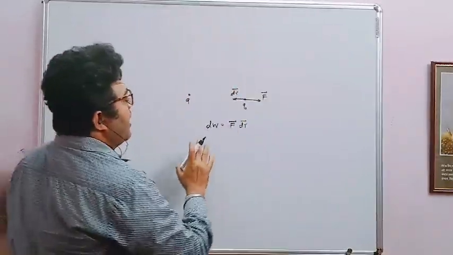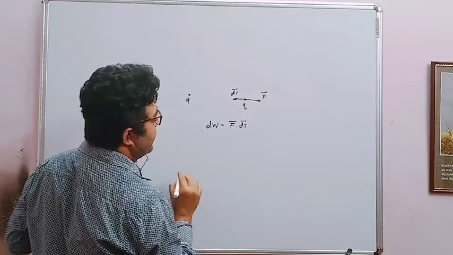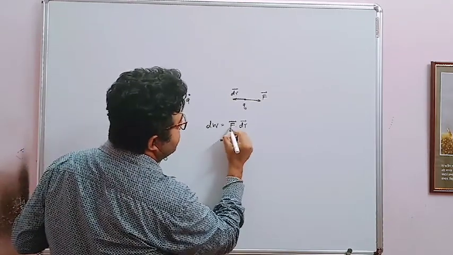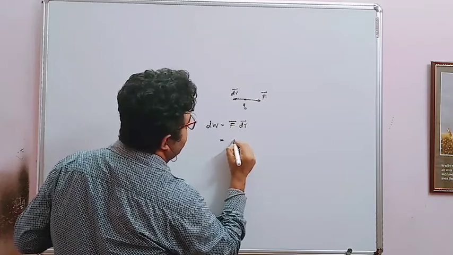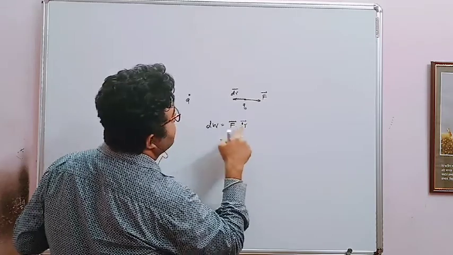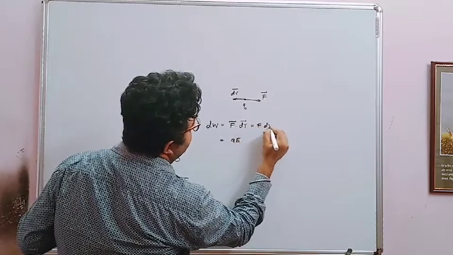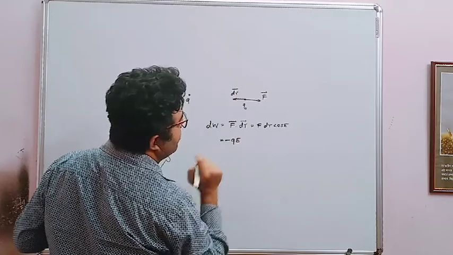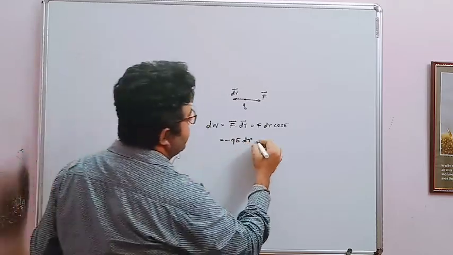Okay, so work done is F dot dr, and this F is QE, and the angle between them is 180 degrees. So we can write in one line also, F dr cos 180 degrees, so minus QE dr, that will be equation number 1.